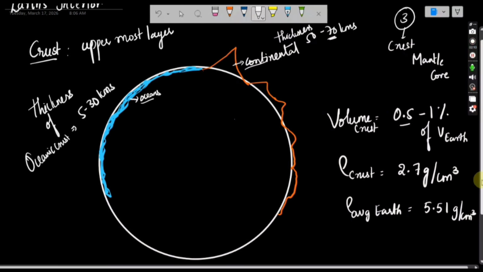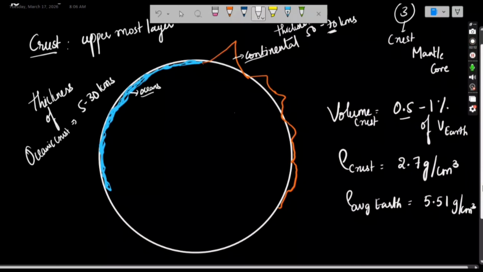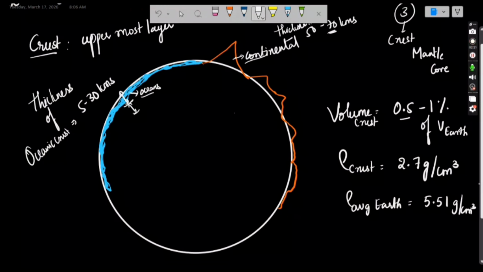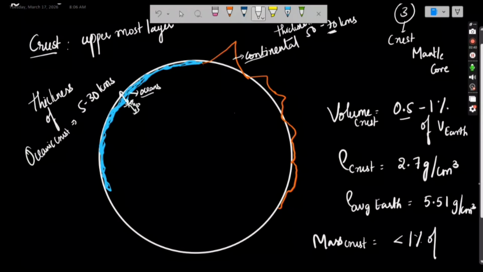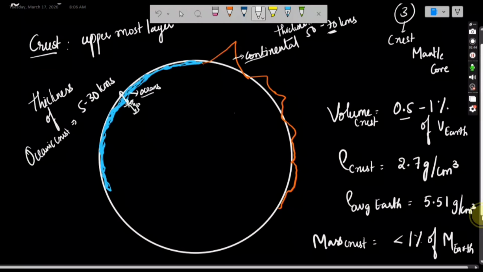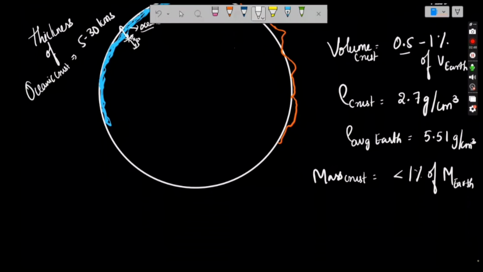And thickness of the crust, oceanic crust is thin, thickness will be 5 to 30 kilometers. So it is like the depth of the ocean, then from there it is around 30 kilometers, the crust will be there, maybe minimum 5 kilometers, maximum 30 kilometers. When it comes to continental crust, it will be around 50 to 70 kilometers. Then what about mass? The mass of crust is less than 1% of Earth's mass, right?